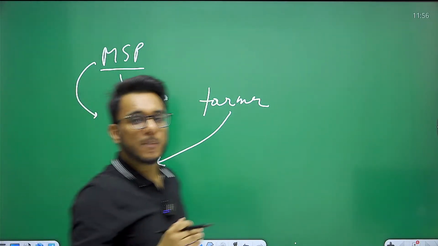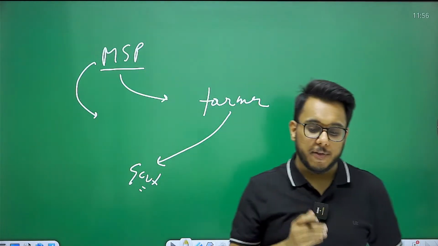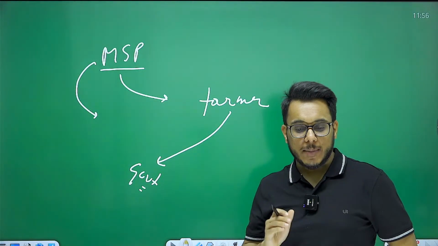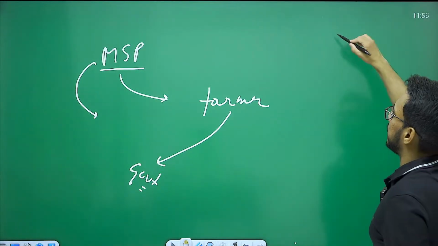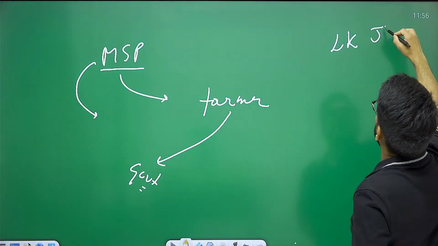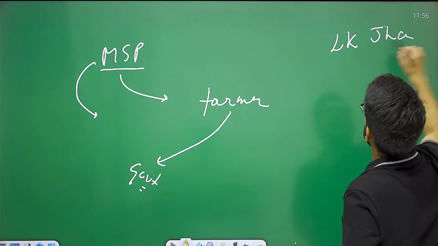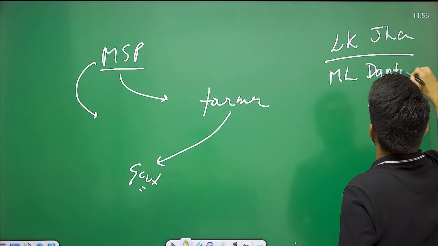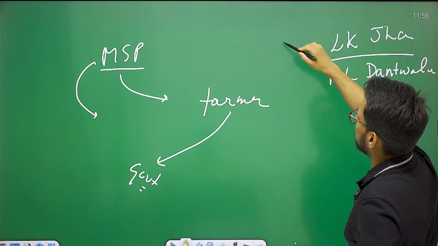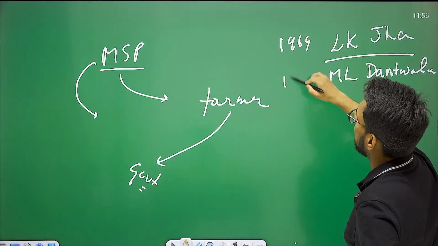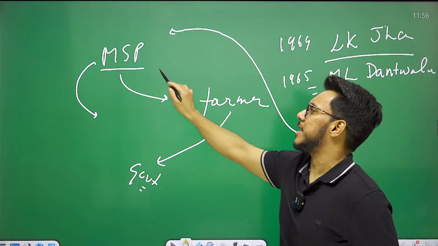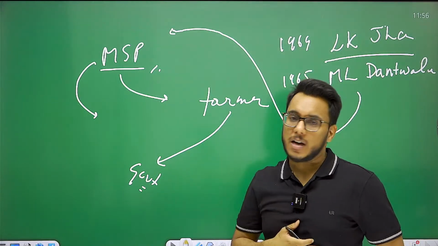Now, the minimum support price regime got started way back in the 1960s. Basically, there was the L.K. Jha committee and the M.L. Dantwala committee. These committees, in 1964 and 1965, were the earliest committees that suggested an MSP-like kind of a system.